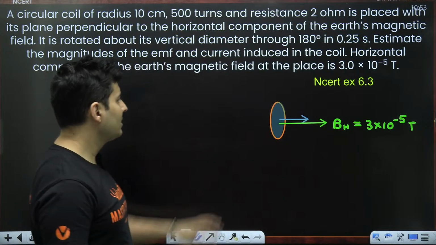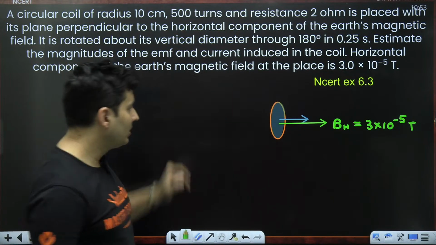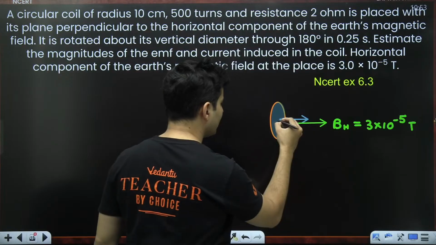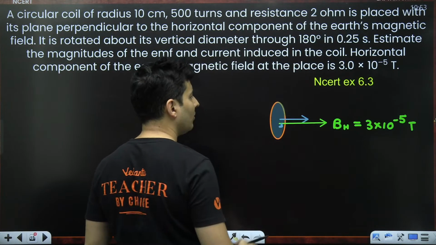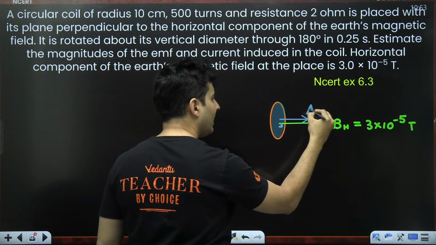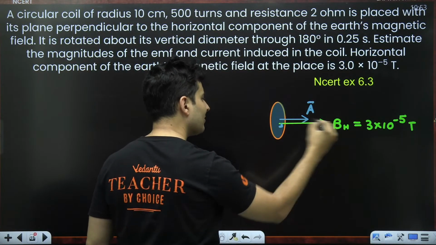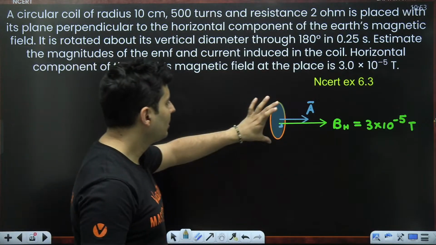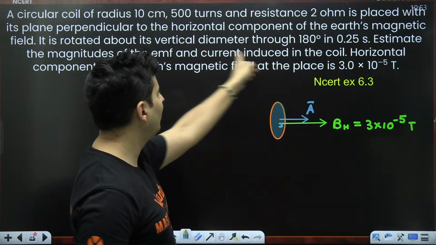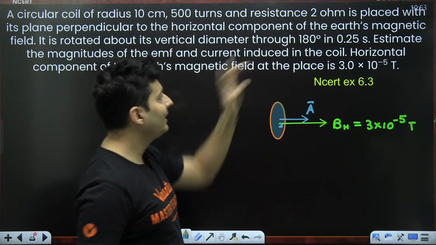Now, this coil has its plane perpendicular to the horizontal component. So the area vector will actually be in this direction only. The area vector is parallel to the Earth's magnetic field. Now you have rotated the coil by how many degrees? It is mentioned 180 degrees.